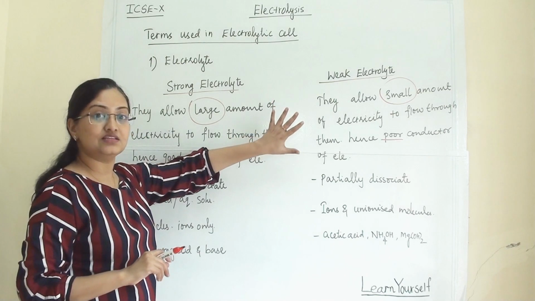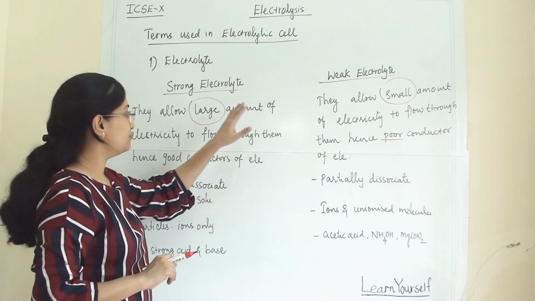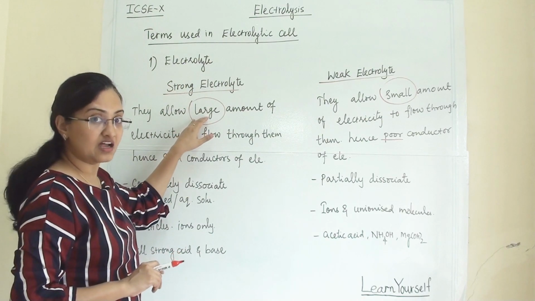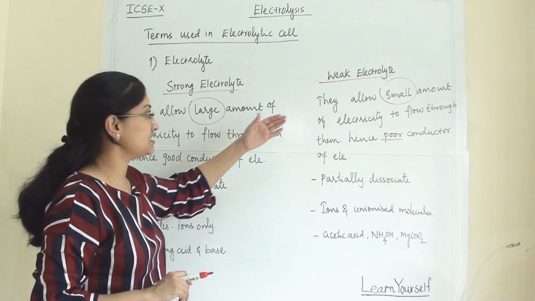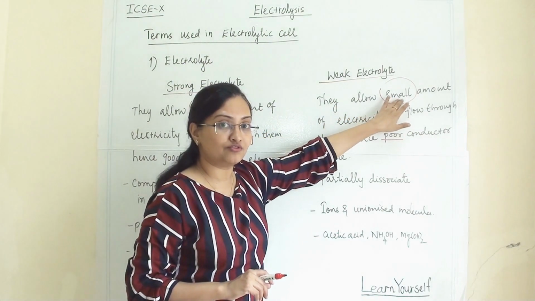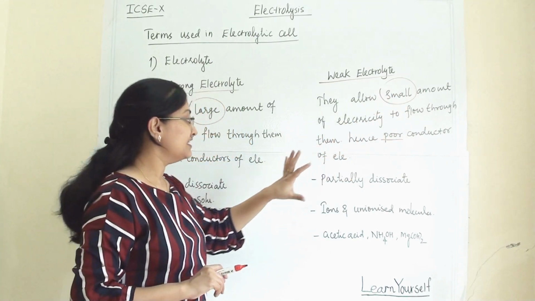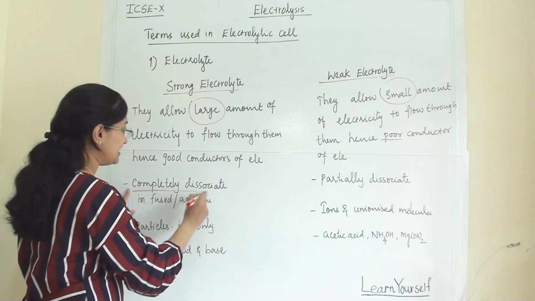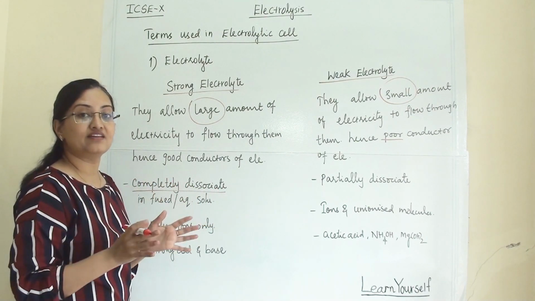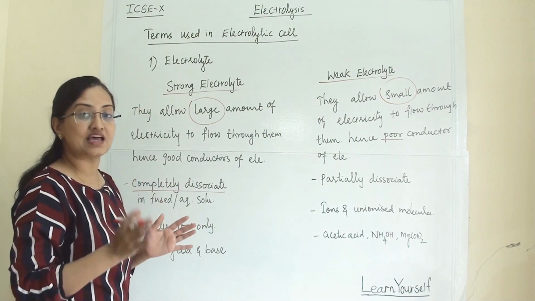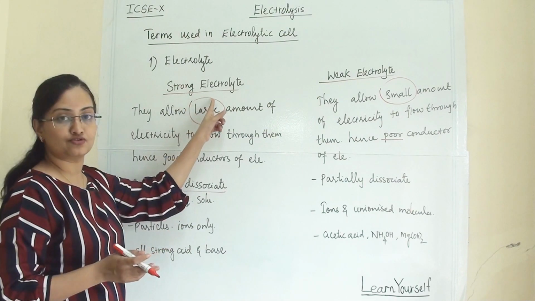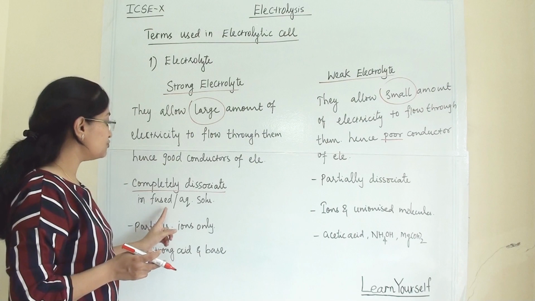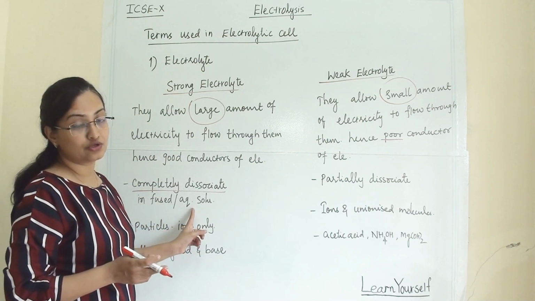Now why is this difference there? Why are strong electrolytes passing a large amount of electricity and weak ones a small amount? Because of their dissociation. In strong electrolytes, complete dissociation of the ions is happening. They completely dissociate in fused as well as in aqueous solution.